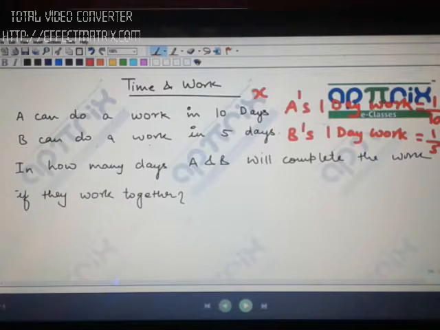My second question to all of you: who is telling you that the work of B is 1 unit? So who is going to answer this question that I am asking you? Why 1? Why not 2? Why not 3? Shefali, yes, you are talking in terms of percentage, that's why you are saying 100%. No problem. I am asking why you are writing 1 by 10. If I write 2 by 10, will there be any problem, or there will be no issue? You will get the right answer. Can I write this 2 by 10 and 2 by 5? Can I write this 3 by 10 and 3 by 5? So I am asking you, if nothing was given about the total work, why am I assuming the work to be 1?